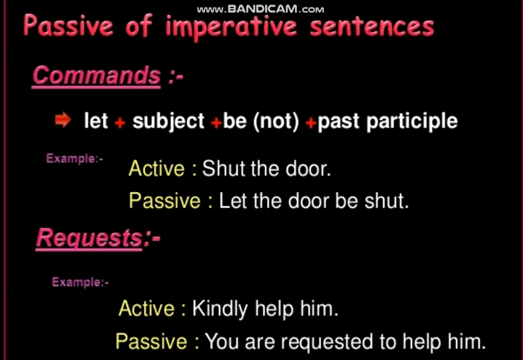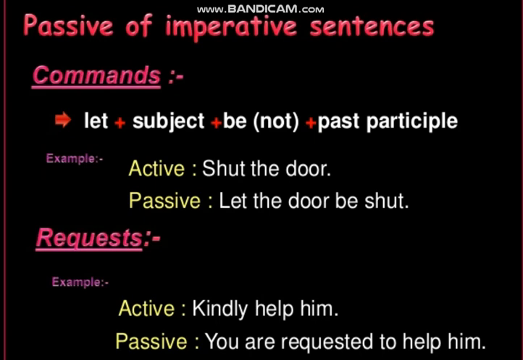Today we are going to discuss active and passive voice of affirmative sentences. You know, affirmative sentences are sentences which have commands and requests in them. As an example, the sentences are given here: Shut the door, or kindly help me. In "shut the door" we have a command, and "kindly help me" is a request.